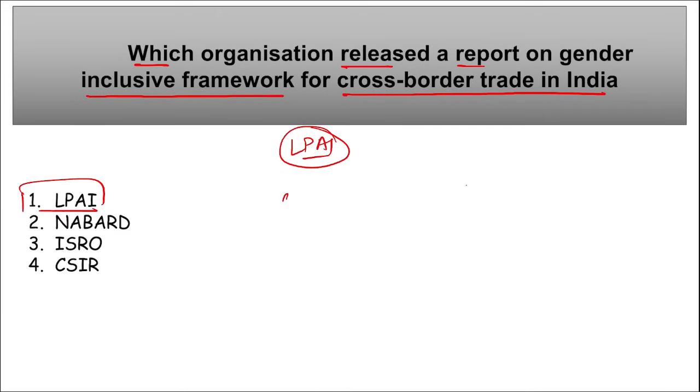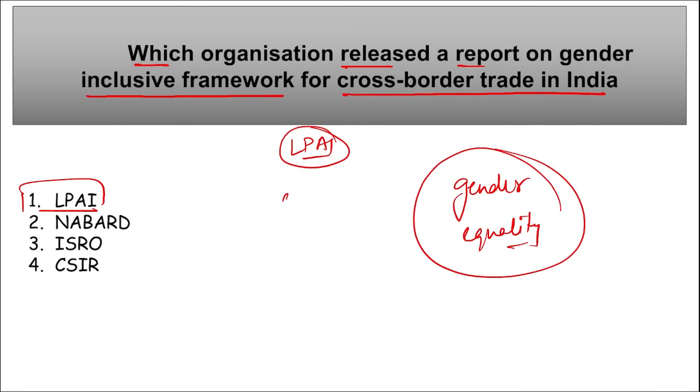Correct? The study also maps the existing infrastructure and services at various land ports, and that will also promote women participation on those land ports. That will also help the women to have various job opportunities in the trade sector as well as in the tourism sector. Right? So basically, for gender equality, to provide women with various job opportunities at these land ports, LPAI will be working on it, and this report on gender inclusive framework for cross-border trade in India was released by them.